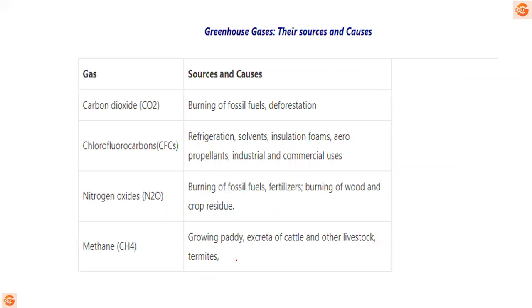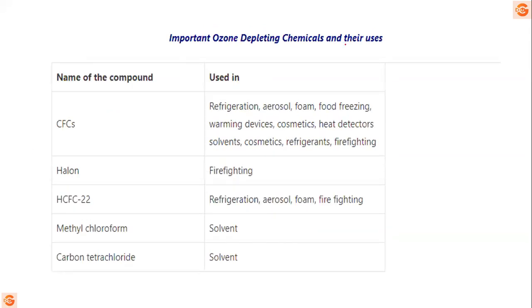Now for the greenhouse gases, I have written the causes and sources. Many times the question is seen out of this. Carbon dioxide comes from fossil fuels and deforestation. Chlorofluorocarbons come from refrigerators, insulation foams, aerosol cans, and industrial and commercial use. Nitrous oxide comes from fossil fuel burning, fertilizer, and burning of crop residue. Methane comes from paddy cultivation, cattle and livestock, or termites. So these are the sources, and you should remember them very well. Next, the important ozone depleting chemicals: chlorofluorocarbons, which we have just repeated, from refrigeration or aerosol foams, and halon, used in firefighting.